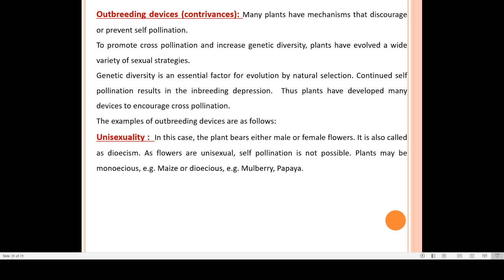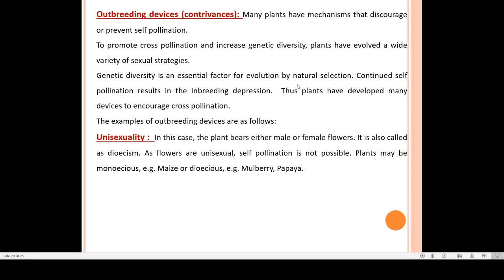For this, plants themselves develop certain mechanisms or devices or strategies, due to which they avoid self pollination and can show cross pollination. This is how they will get the genetic diversity.